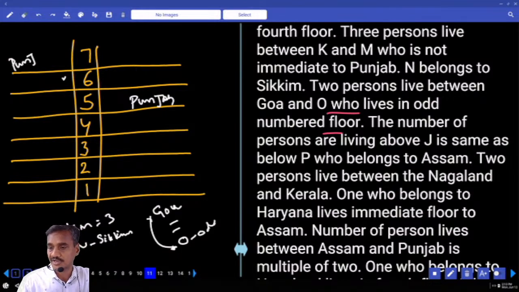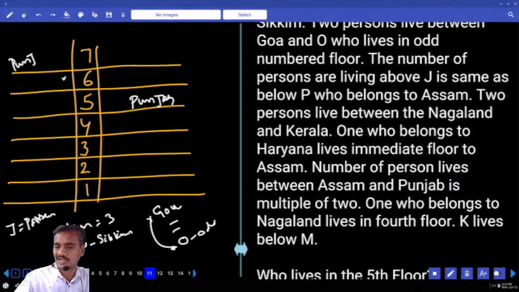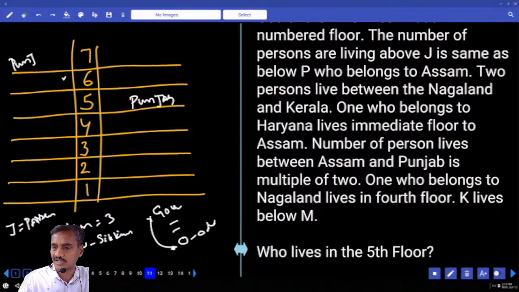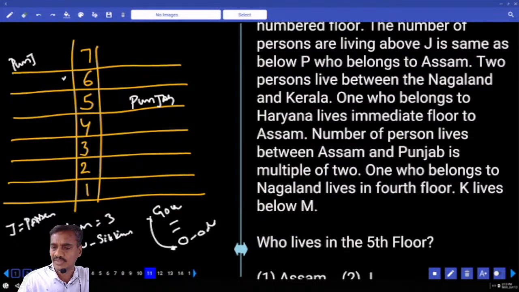And next one, the number of persons living above J is the same as below P. P belongs to Assam. And 2 persons live between Nagaland and Kerala. One who belongs to Haryana lives on the floor immediately above Assam. And the number of persons between Assam and Punjab is a multiple of 2. Multiple of 2 means either 2 or 4. In this case, we cannot have 4, hence Assam is at this place. Now in this case, 1, 2, 3, 4, Assam can be here or can be here. There are 2 different possibilities.